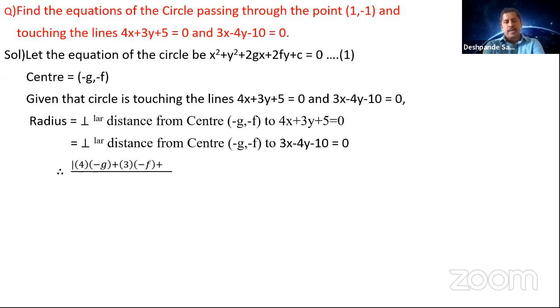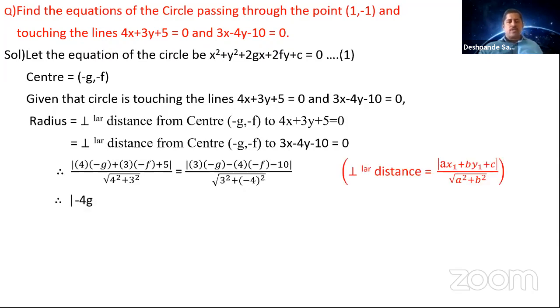So here a is 4, b is 3, c is 5, center is (-g, -f). So 4 into -g plus 3 into -f plus 5 divided by root over a square plus b square. Likewise 3 into -g plus -4 into -f minus 10 divided by root over 3 square plus (-4) square.